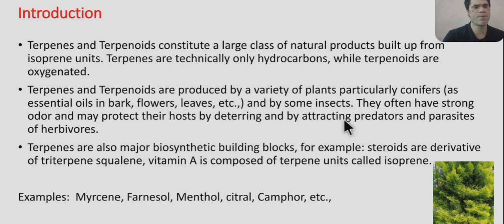Terpenes and terpenoids are produced by a variety of plants, particularly coniferous plants. So especially the bark, flowers and leaves of these coniferous plants contain terpenes, and some insects also produce terpenes. These terpenes have a very strong odor, and they are produced by plants to deter herbivorous animals.